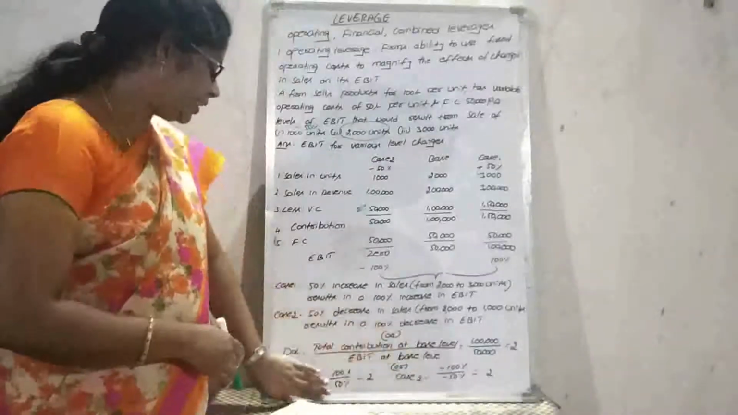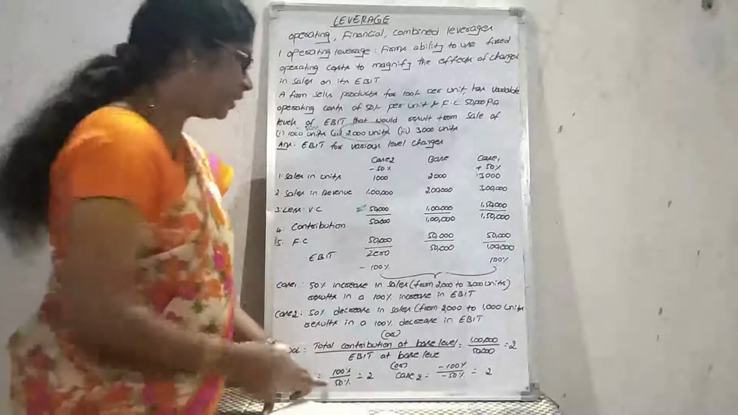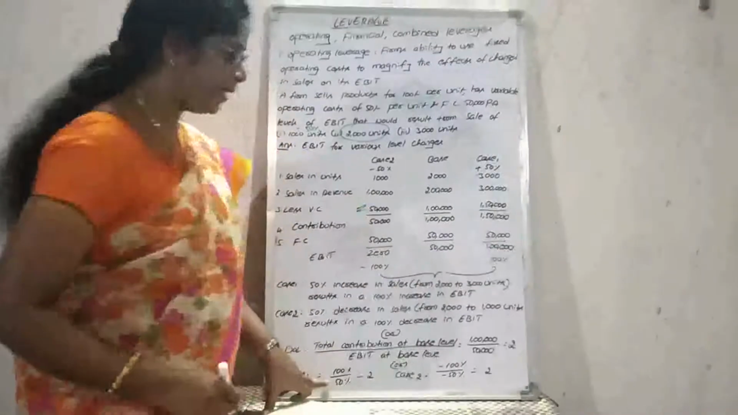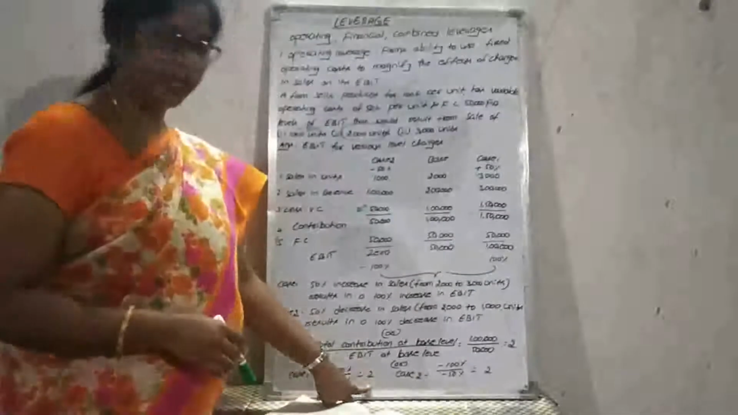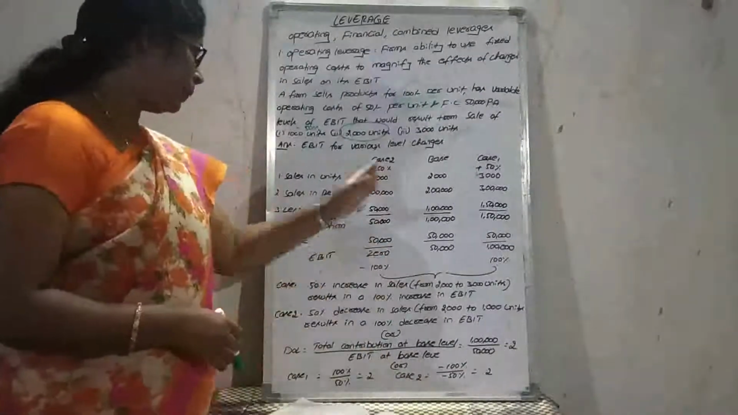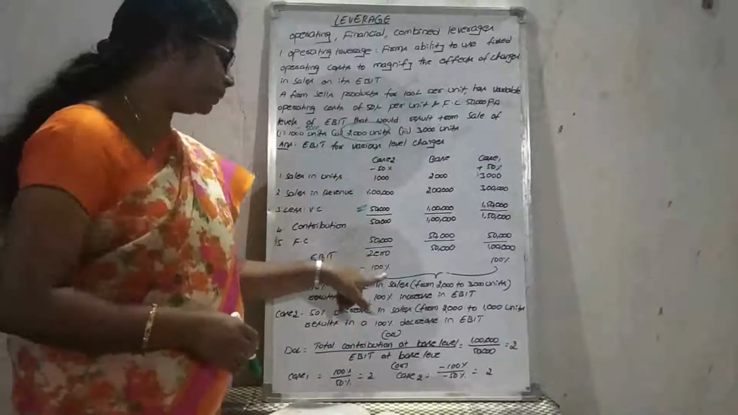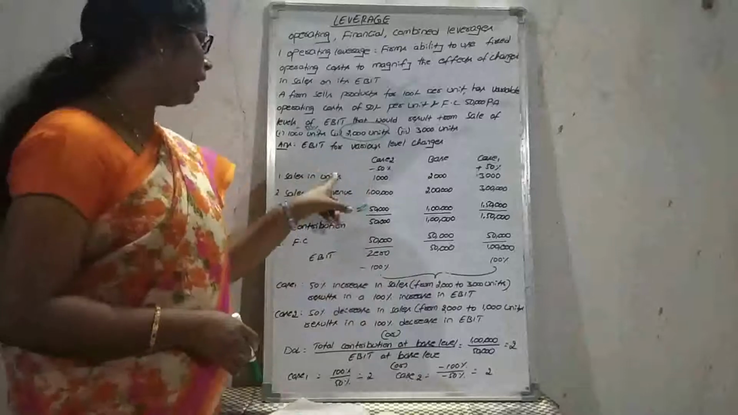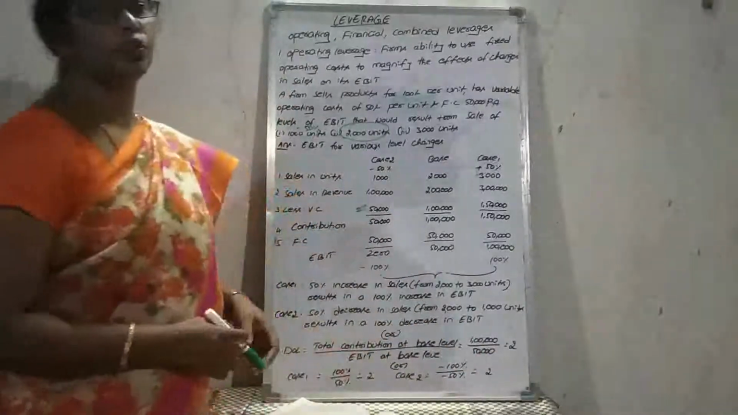So we can apply this in case 1 and case 2 also. In case 1, EBIT is 100% increasing, 100% divided by 50% equals 2. In case 2, 100% decreasing, minus 100% divided by minus 50% decreasing, equals 2. Thank you.